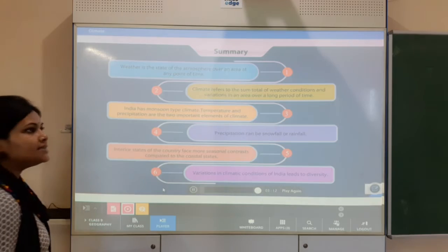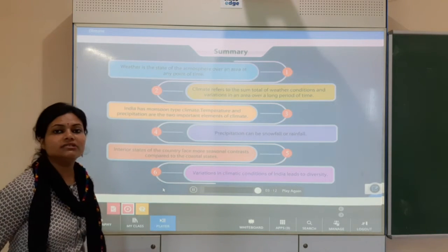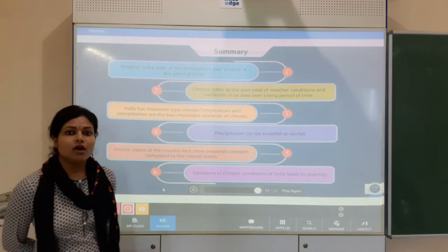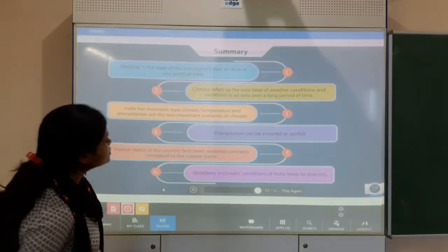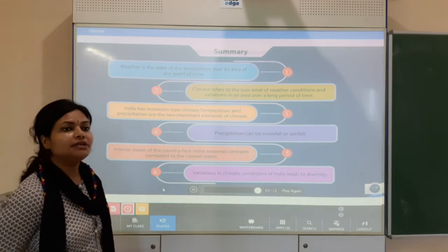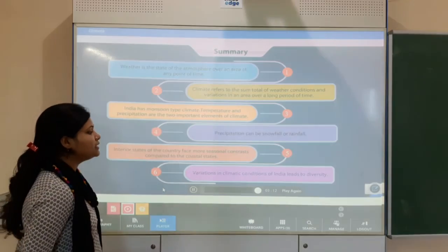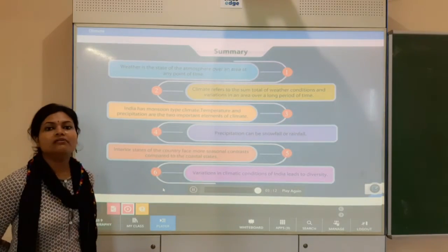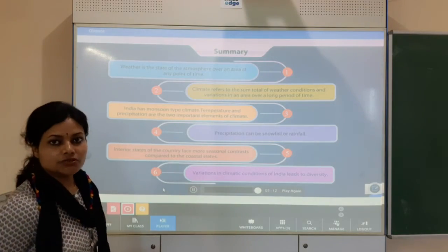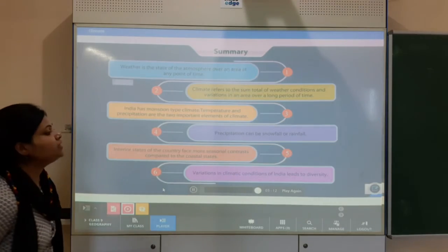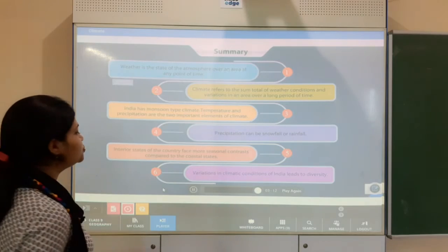So yes, our country is diverse in nature in many aspects. One of the aspects is this also, that in a single country we have a variety of climates, and that also makes our country diverse. So this much we have learned today.